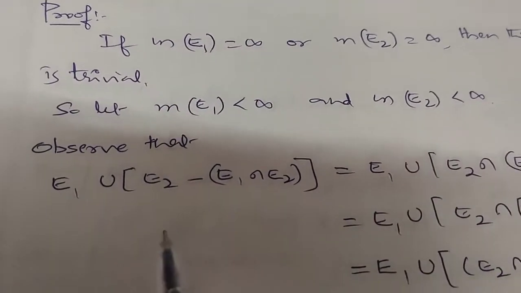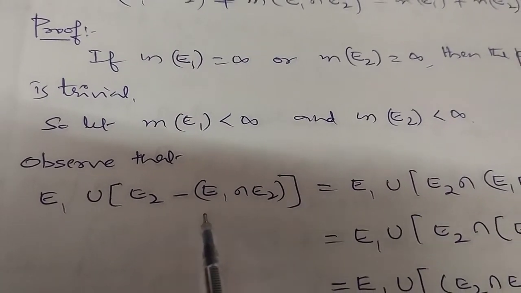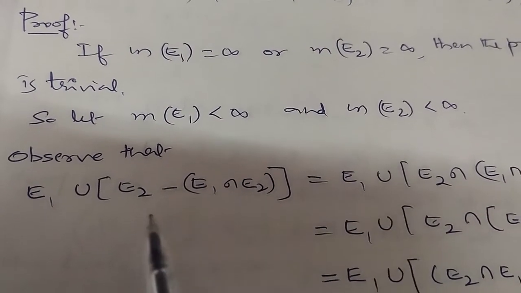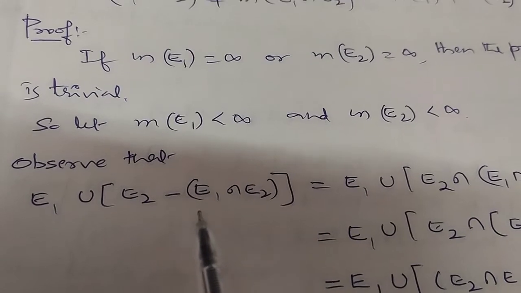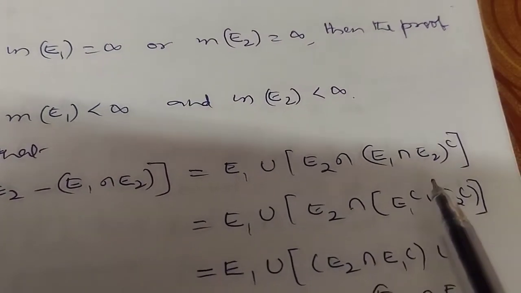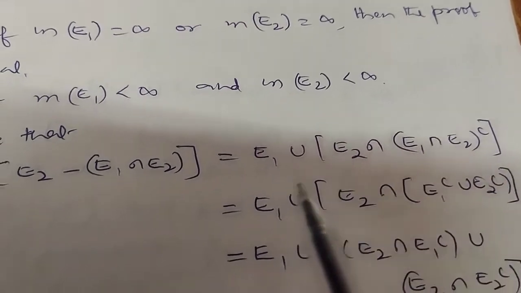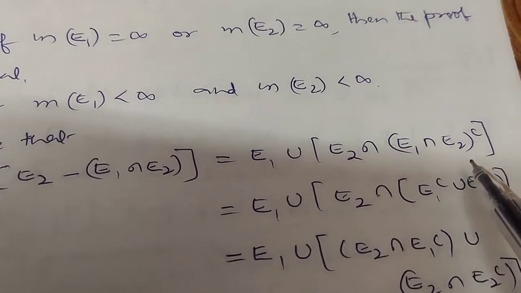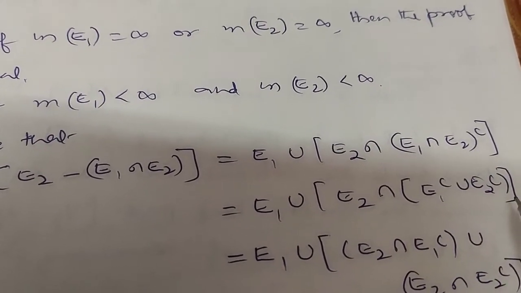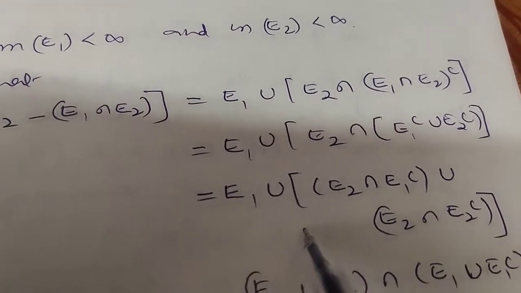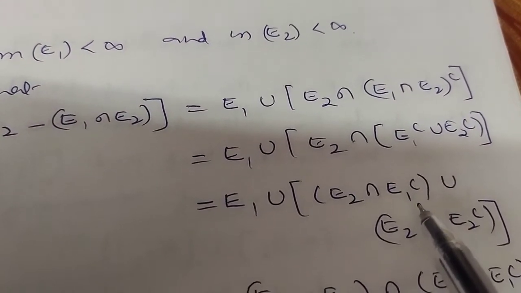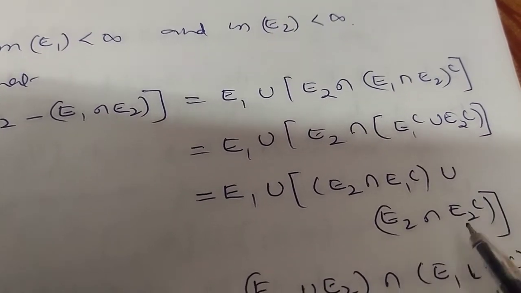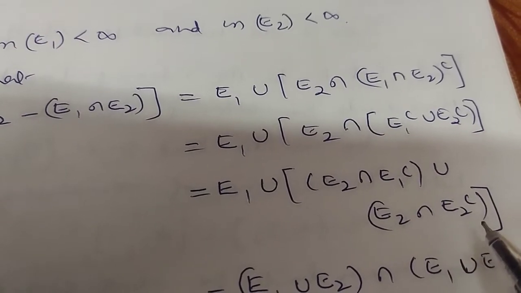Now you observe that E_1 union E_2 minus E_1 intersection E_2 can be written as E_2 intersection the complement of E_1 intersection E_2, which is E_2 intersection E_1 complement union E_2 complement. So this is equal to E_2 intersection E_1 complement union E_2 intersection E_2 complement. E_2 intersection E_2 complement becomes empty.